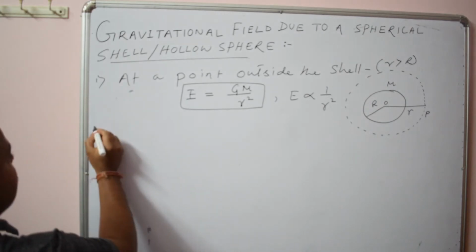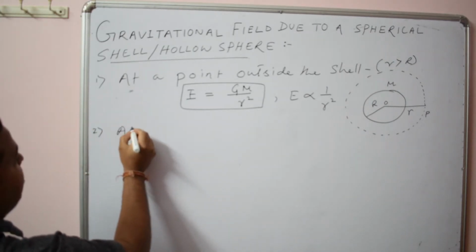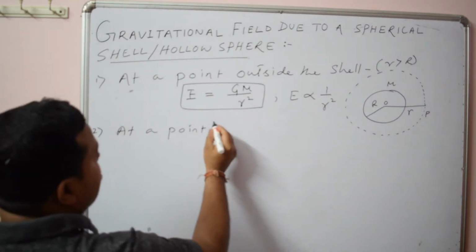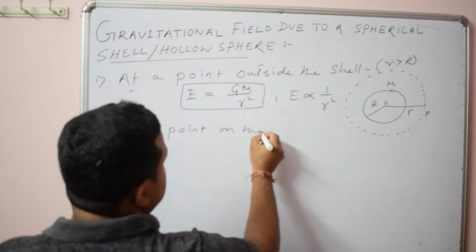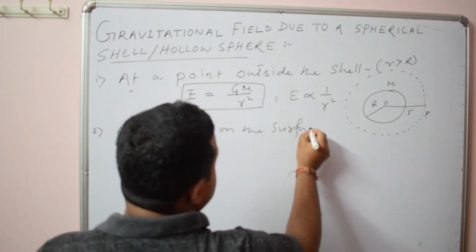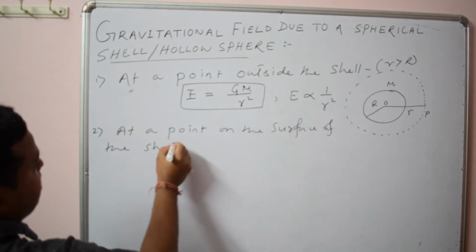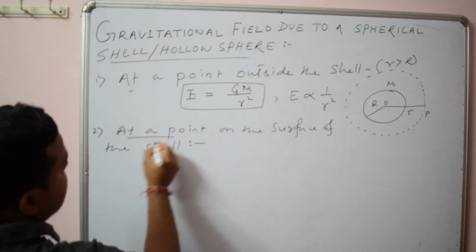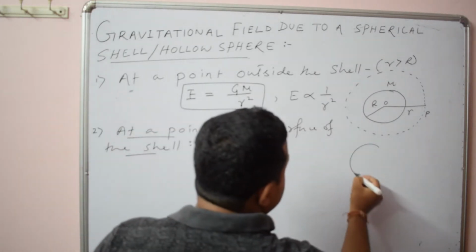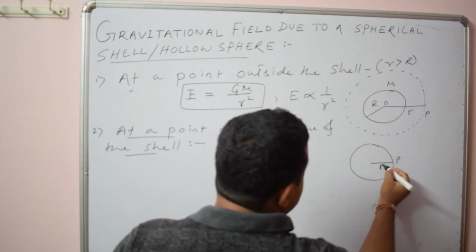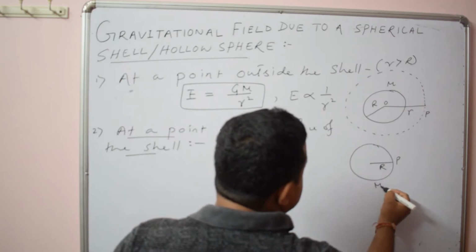Okay. Now let us find out the field at a point on the surface of the shell. Here you can use the same formula.